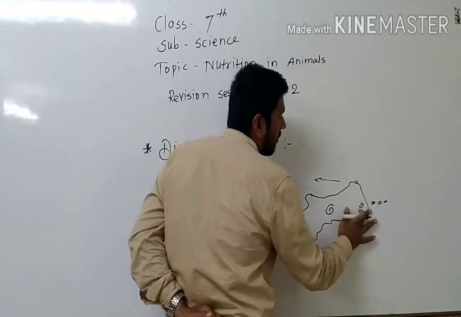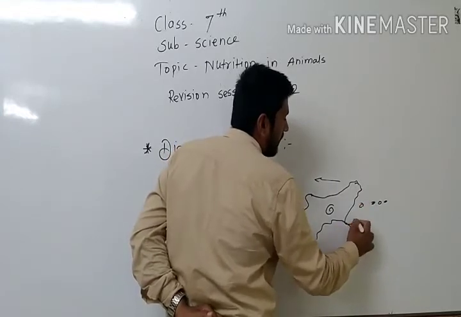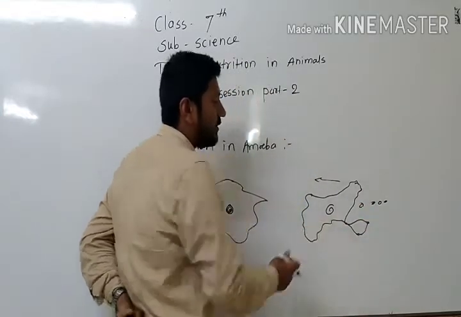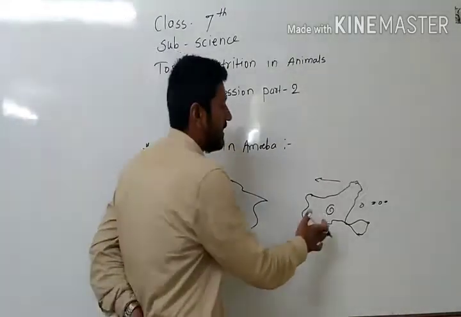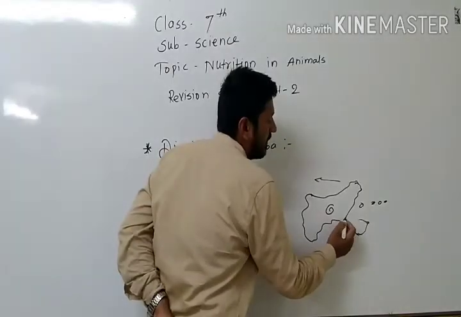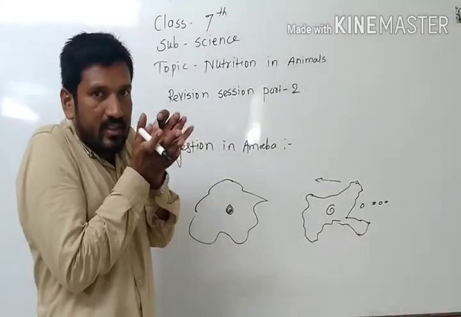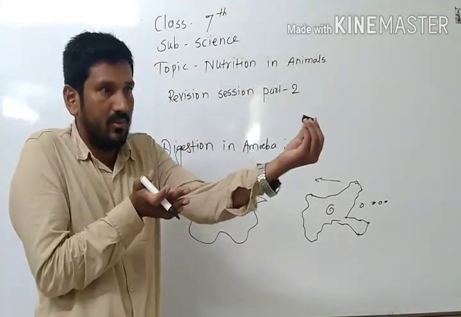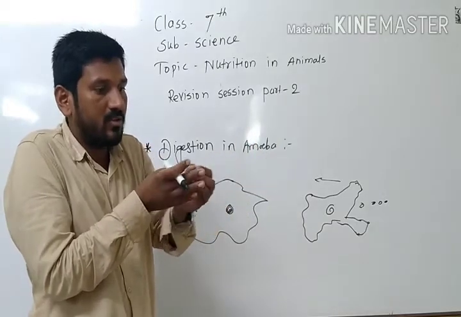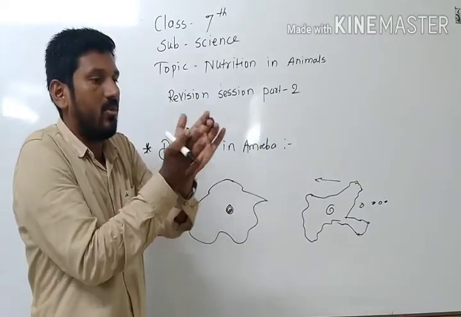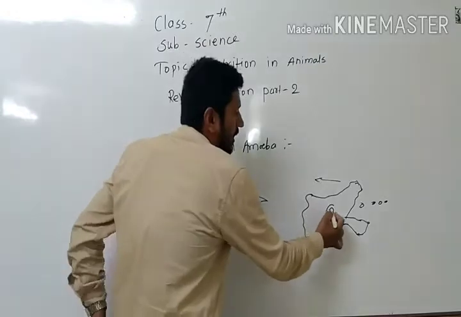That is called false feet, pseudopodia. So the amoeba changes the shape of its body and takes in the food.